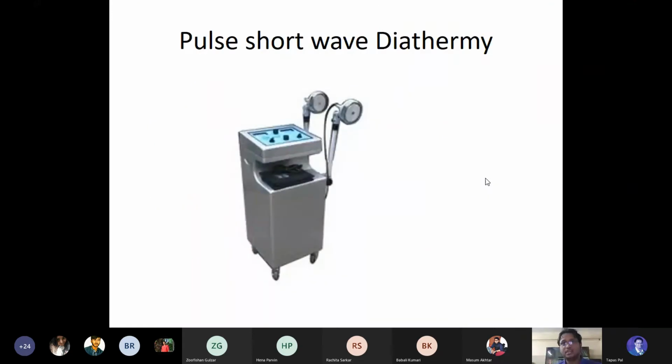See how the PSWD machine looks. This is how it looks. In our college also we have it. Whenever we do the practical, I can show you how the electrodes are placed for these particular things.